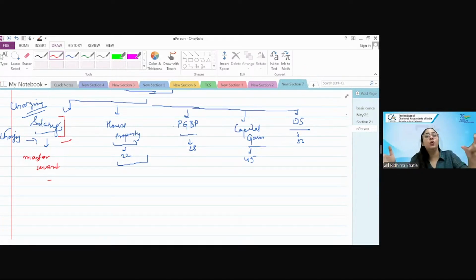Partner, part owner, if you divide it, right? They are the part owner of the firm. So partner salary is not taxed as salary income because the employer-employee relationship is missing. It is your PGBP income because you're receiving that income because of doing the business as part owner of the firm. Okay. Similarly, MP salaries or MLA salaries are not your salary to be taxed under this particular head.